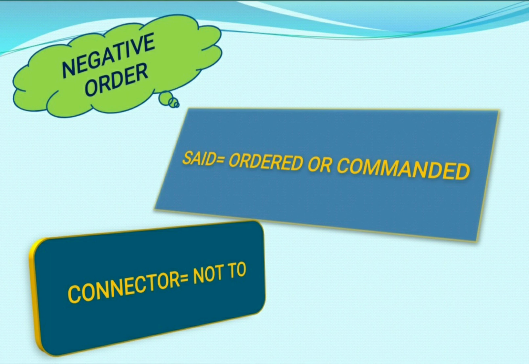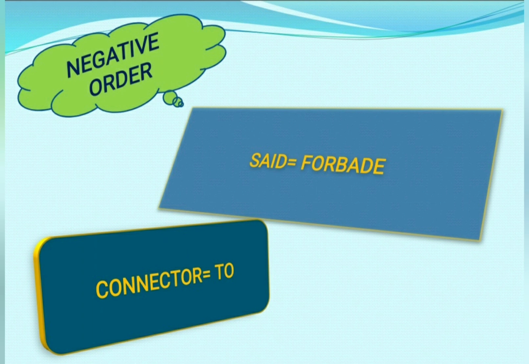Dear students, there are two ways to convert a negative command into indirect speech. First way is, if in place of said you use ordered or commanded, then what will be your connector? "Not to." And another way is, if in place of said you use forbade,